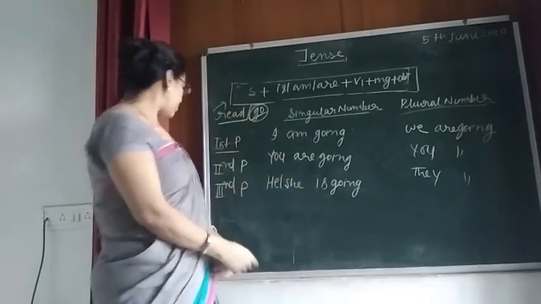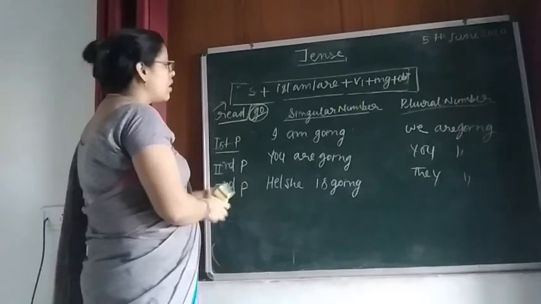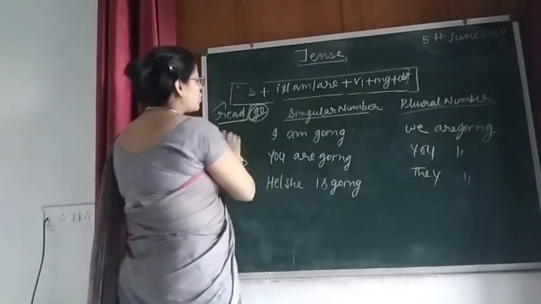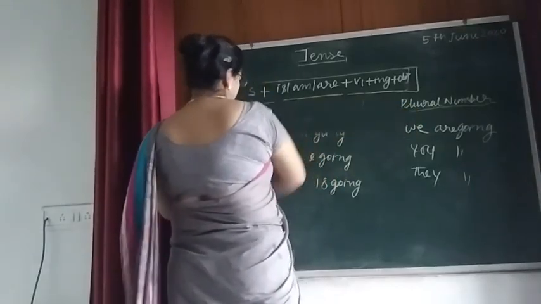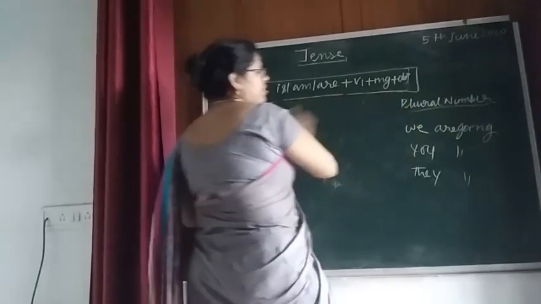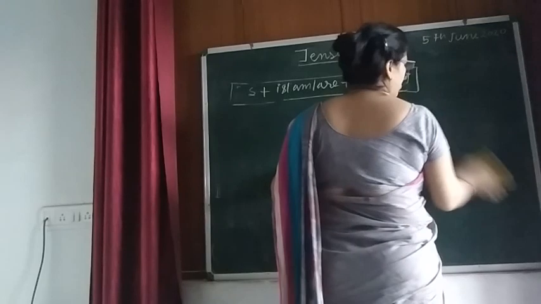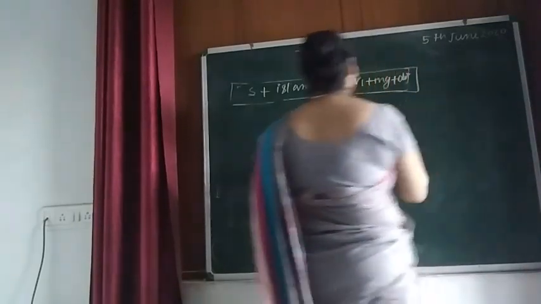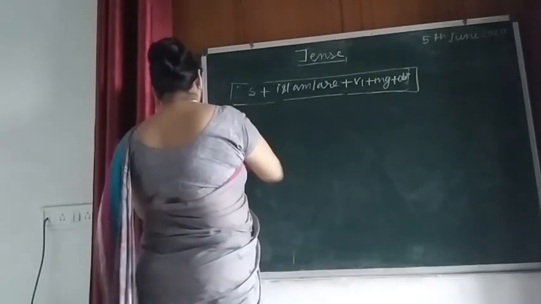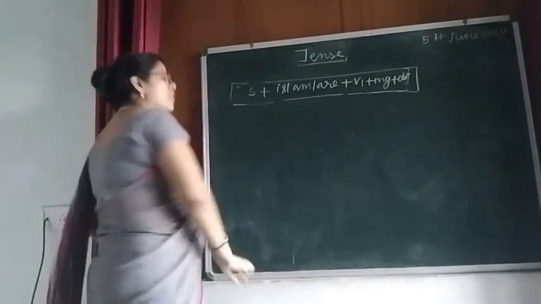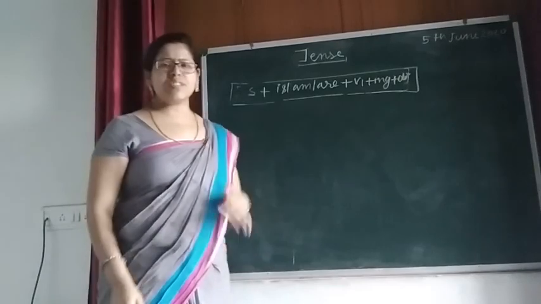Now, I taught you two things in this tense. I told you this tense is used to express an action which is continued.